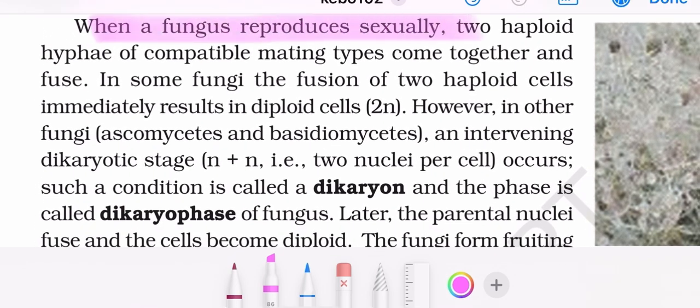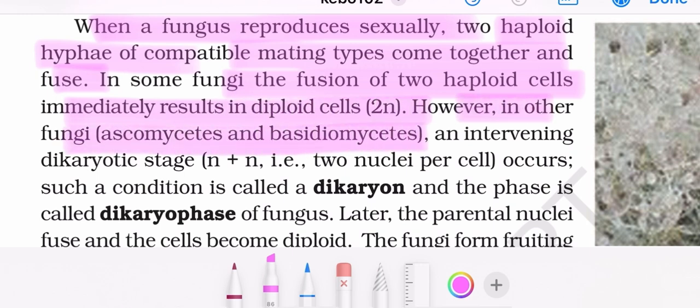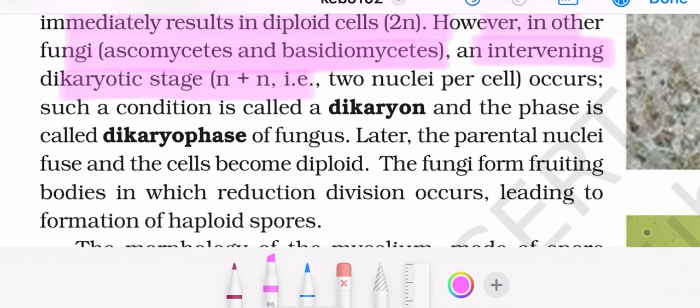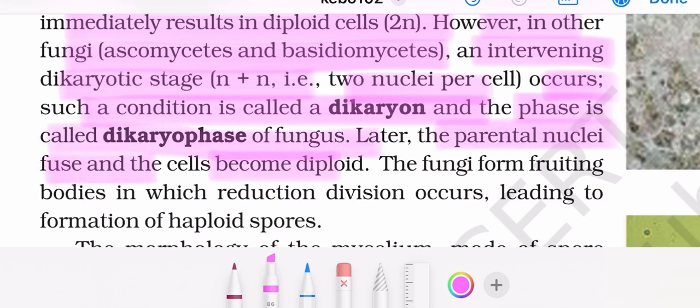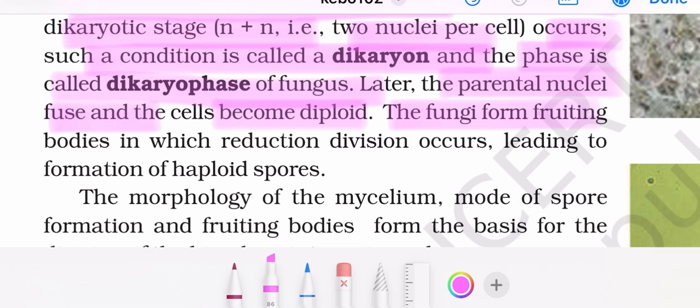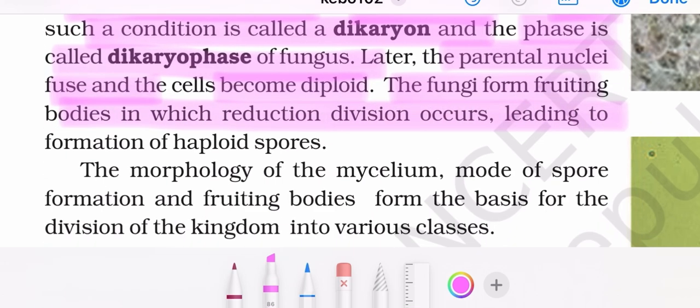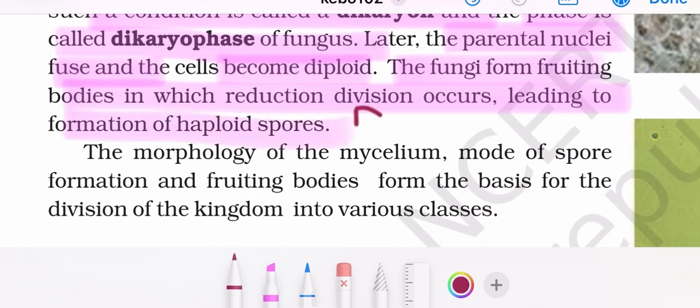When a fungus reproduces sexually, two haploid hyphae of compatible mating types come together and fuse. In some fungi, the fusion of two haploid cells immediately results in diploid cells. However, in other fungi, Ascomycetes and Basidiomycetes, an intervening dikaryotic stage, N plus N, two nuclei per cell, occurs. Such a condition is called dikaryon, and the phase is called dikaryophase of the fungus. Later, the parental nuclei fuse and all cells become diploid. The fungi form fruiting bodies in which reduction division occurs, leading to the formation of haploid spores.